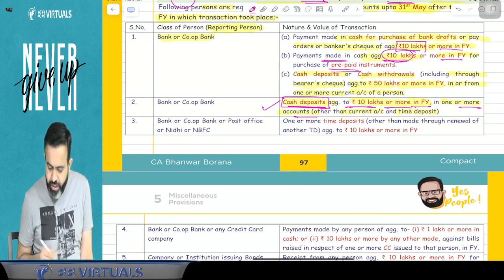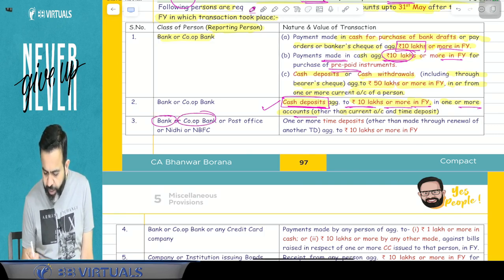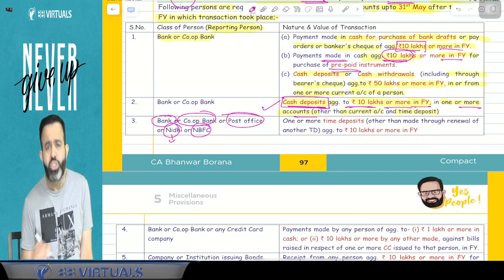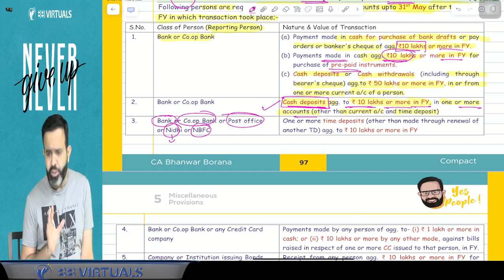Now next part. Suppose bank or cooperative bank or post office or any Nidhi or NBFC. Nidhi means chit fund. NBFC means non-banking financial company.